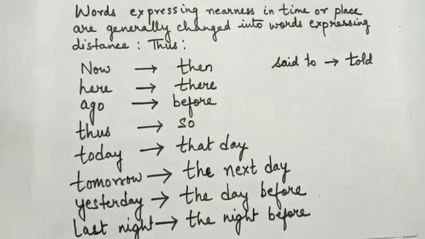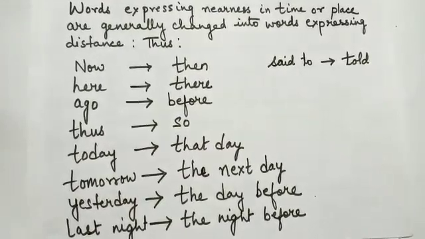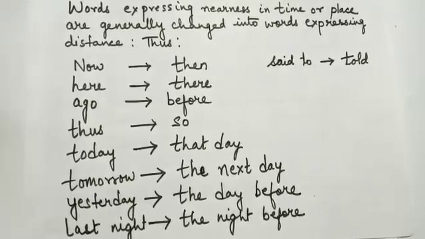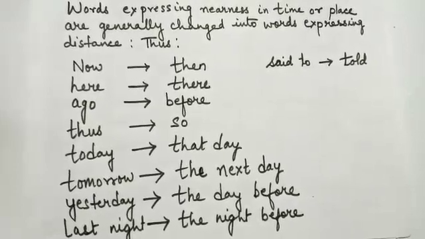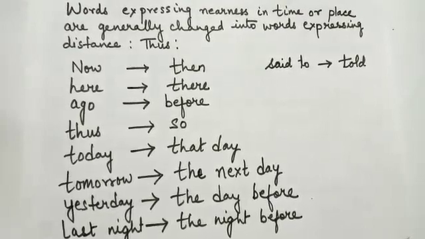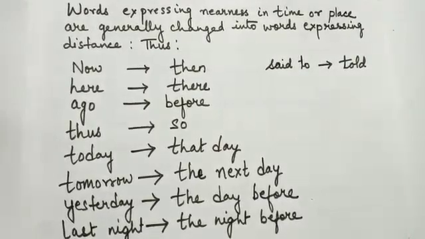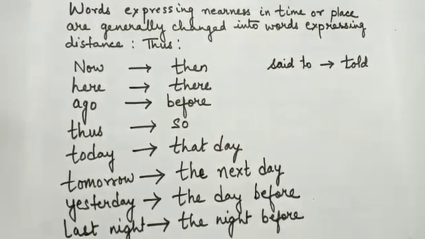Let us also recapitulate a few changes which take place when we transform a sentence from direct to indirect speech. Now becomes then, here becomes there, ago becomes before, thus changes to so, today becomes that day, tomorrow in direct speech changes to the next day in indirect speech. Yesterday becomes the day before or the previous day.